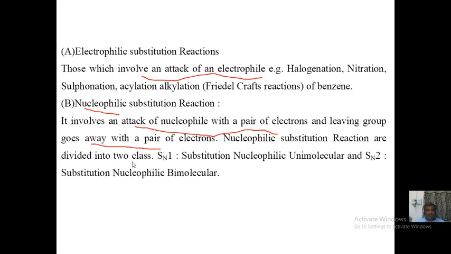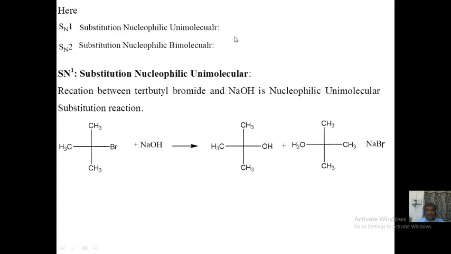So nucleophilic substitution reactions are divided into two, friend. They are SN1, substitution nucleophilic unimolecular, or nucleophilic substitution unimolecular, the same, right? Either you use this word or the other title, the meaning is the same. Similarly, nucleophilic substitution bimolecular or substitution nucleophilic bimolecular, SN2, friends. So these are the two symbols, friends.